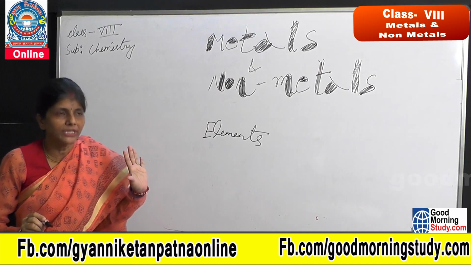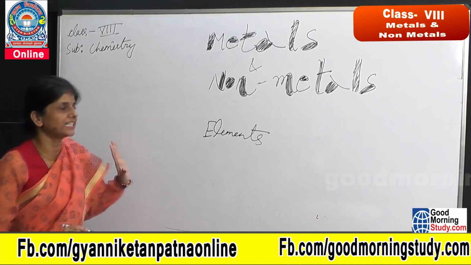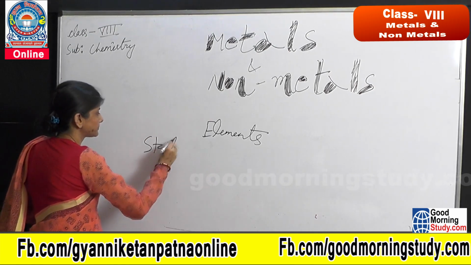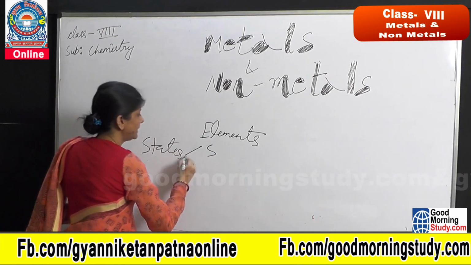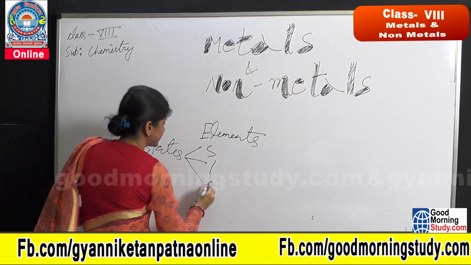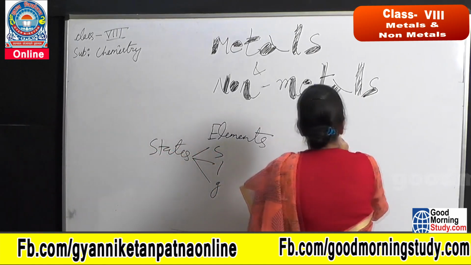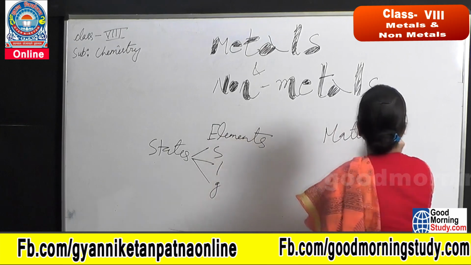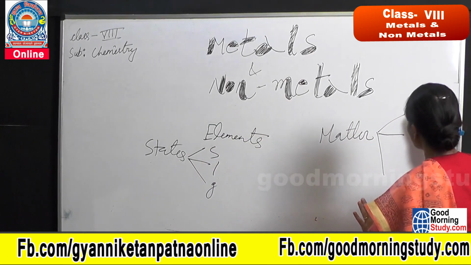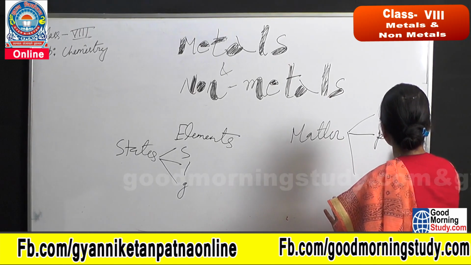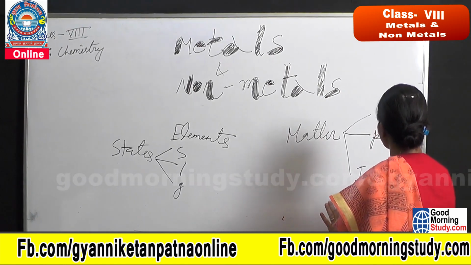You might know, since you are now in class 8, that matter has 3 states, and these states are solid, liquid and gas. Just like that, matter has 3 forms also. These forms are the purest form, pure form and impure form.